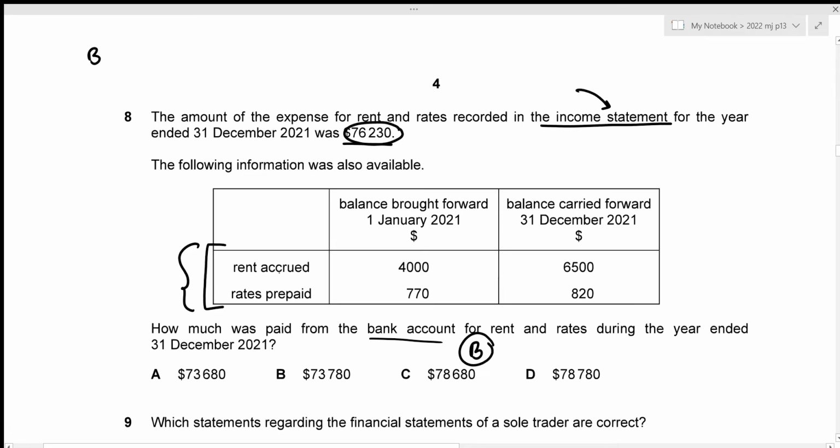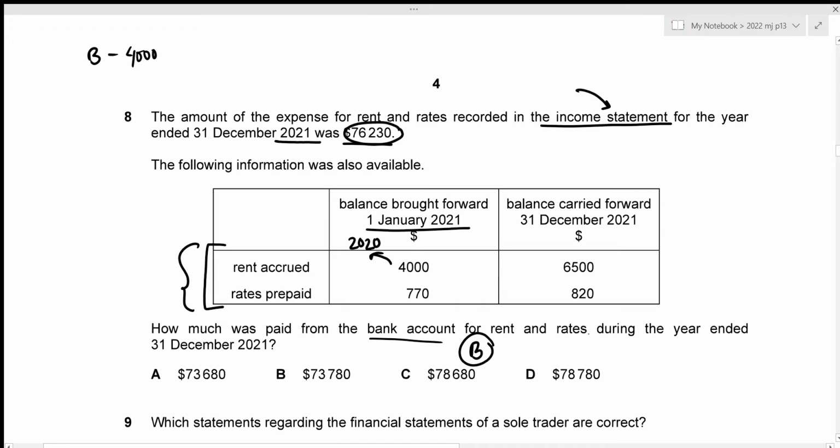We have rent accrued, and this is the balance brought forward for 1st January 2021, which means that this is the rent accrued for the year 2020. And accruals is something that is the expense for that year which has not been paid yet. So this 4,000 is actually the expense for the year 2020, and we are talking about the income statement for the year ended 2021. So this expense of the previous year should not be included in the current year. So we're just going to subtract the 4,000.